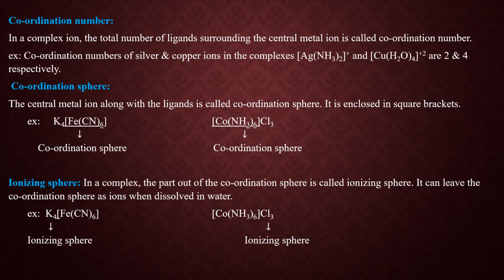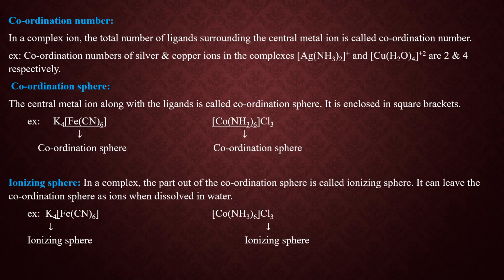In these complex ions, silver and copper are the central metal ions. Silver is surrounded by 2 ligands and copper is surrounded by 4 ligands. Hence, the coordination number of silver is 2 and the coordination number of copper is 4 in these particular complex ions. Okay. Next one is coordination sphere.